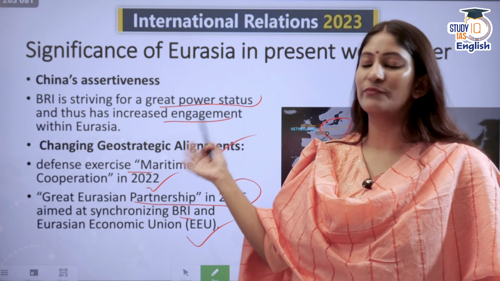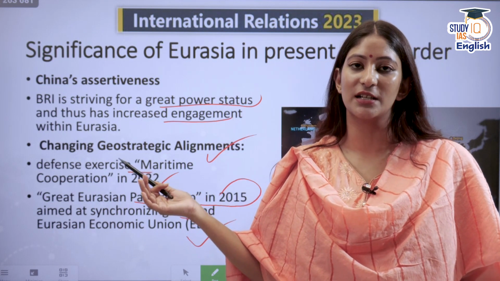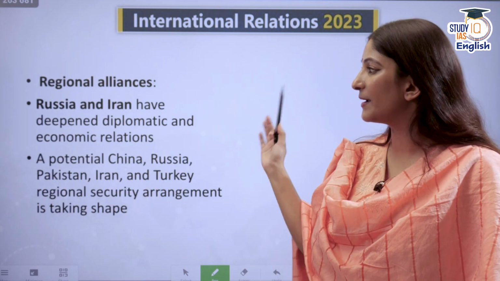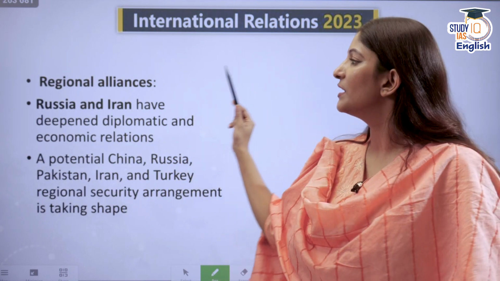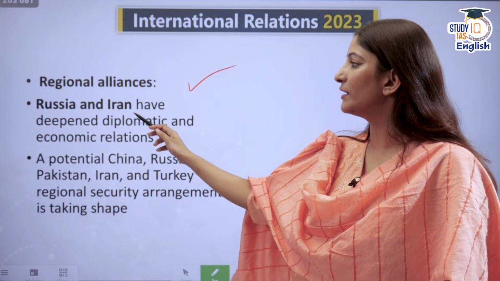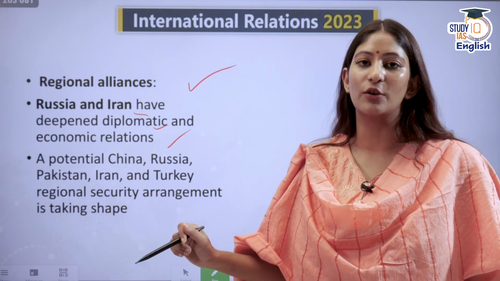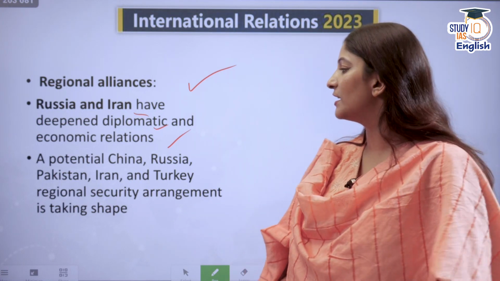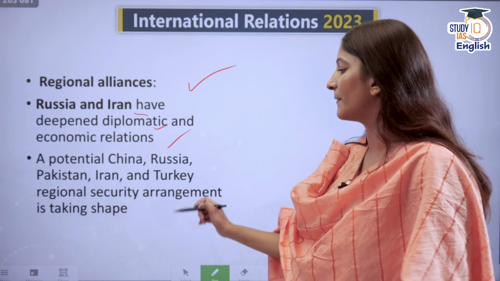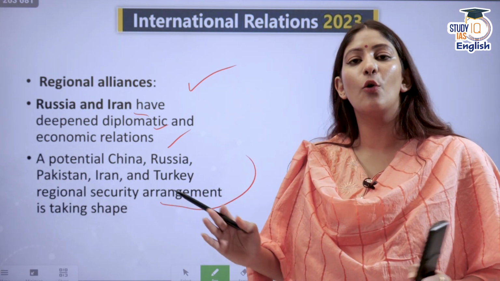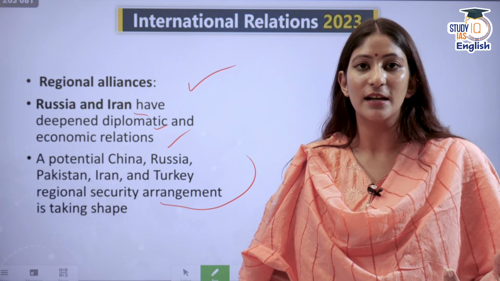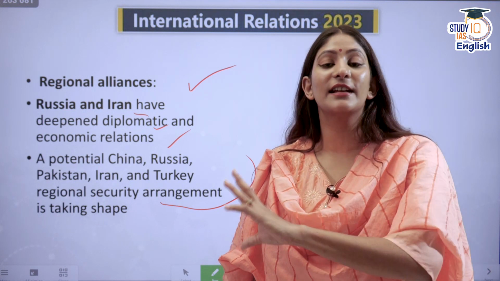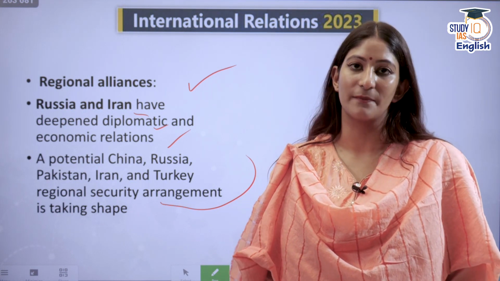So the thing is that China is very assertive. China has been assertive since its economic rise. That is why India is trying to keep up. It is significant from this perspective. Then regional alliances, I have already told you, Russia and Iran, they have deepened diplomatic and economic cooperation. Another thing is that China, Russia, Pakistan, Iran and Turkey, these are forming their own bloc. A new security bloc is being formed. And because of this, the significance of this region has also risen.